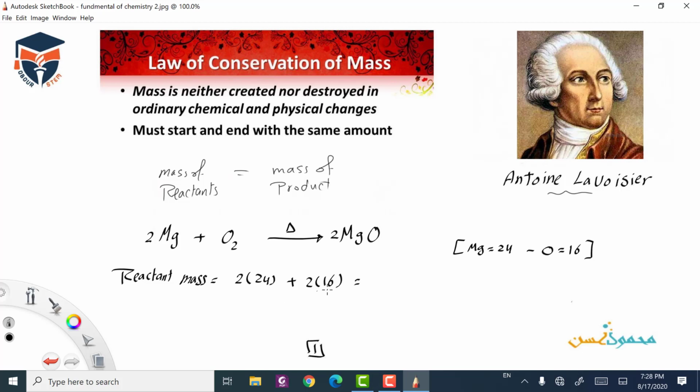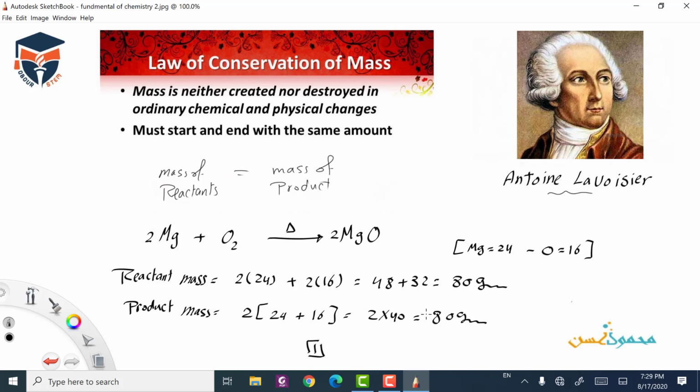It will be 48 plus 32 equal 80 gram. For the magnesium oxide product mass, it will be 2 for the magnesium 24 plus oxygen 16, equal 2 multiply 40, equal 80 gram. It is the simple example.